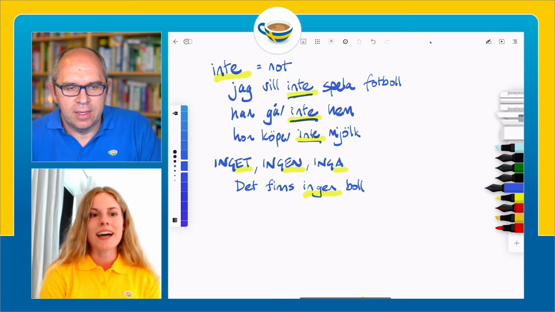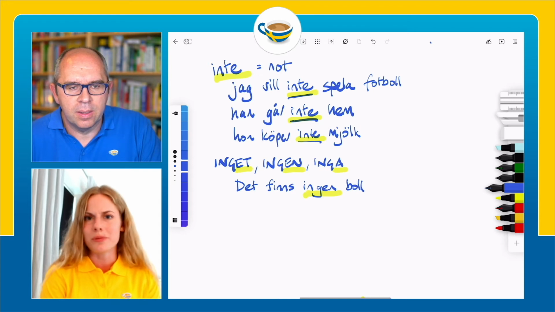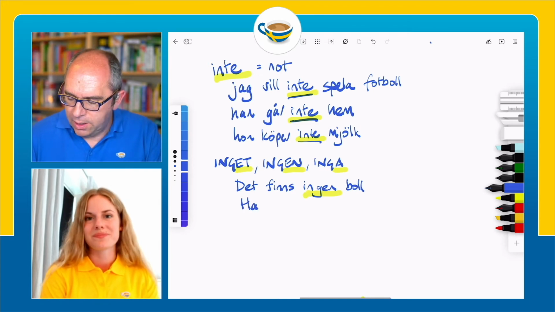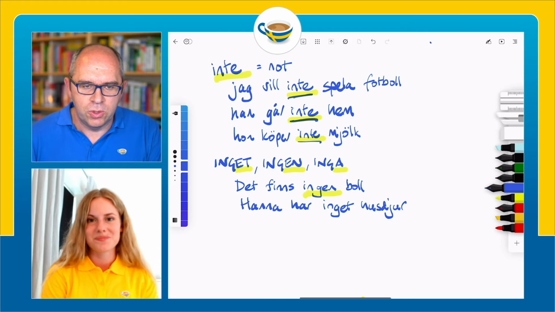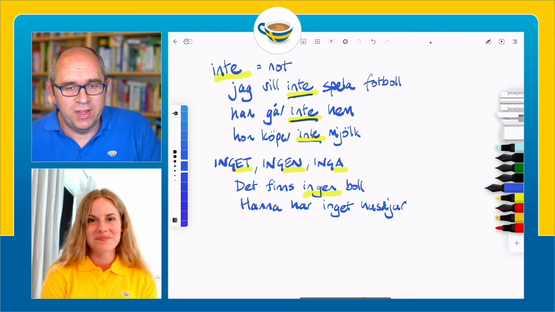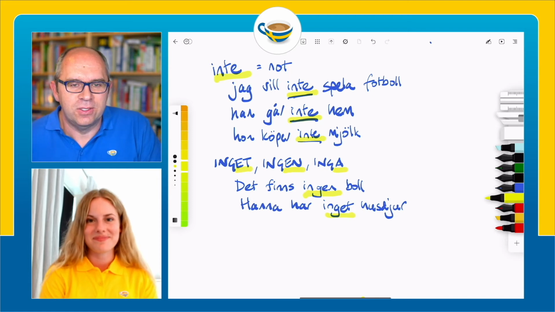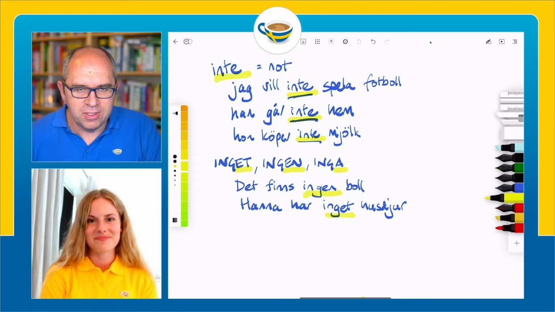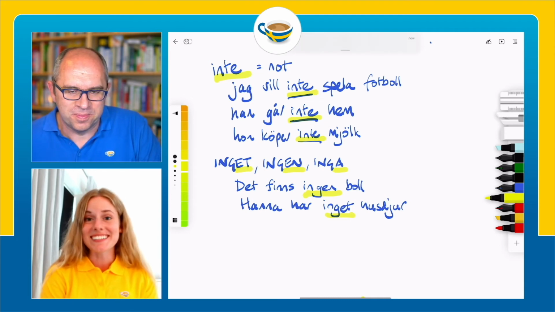And we can then look at the ett-word version, inget. So we can say Hanna har inget husdjur. So we've got a djur, which is an animal, and a husdjur is an animal in the house, so it's a pet. And we know from a previous video that djur is an ett word, so we need to use inget this time. So Hanna has no pet. Hanna doesn't have a pet. Hanna har inget husdjur. Exactly.